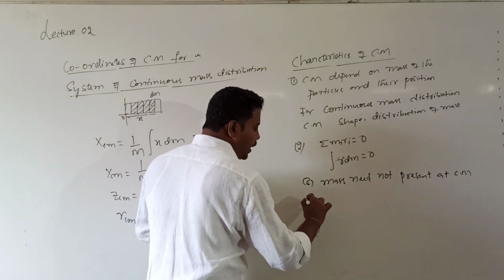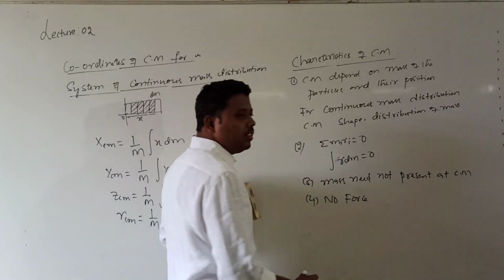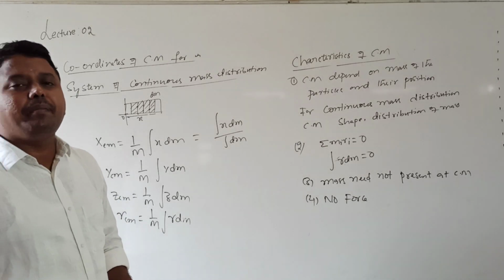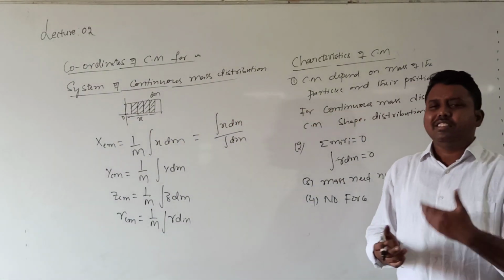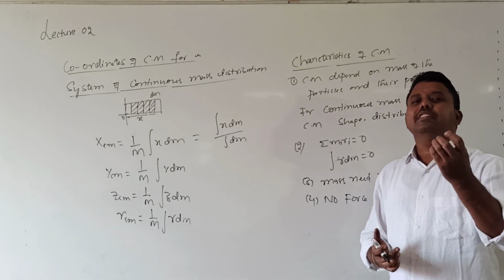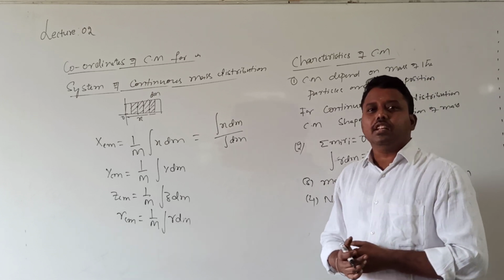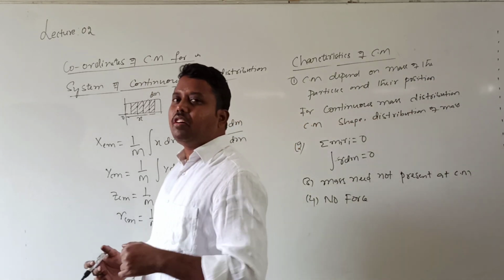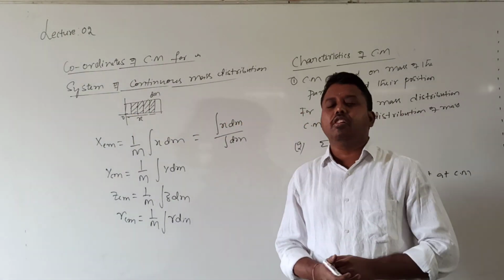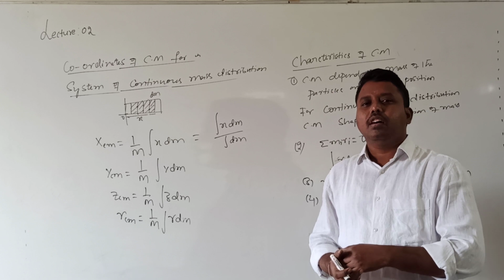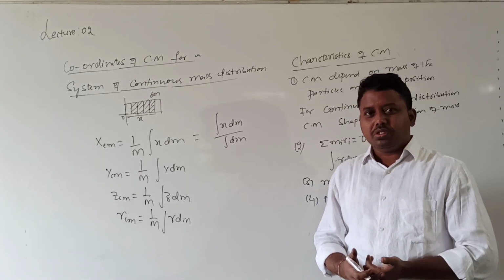Next, the fourth one: when no force is acting on the center of mass, the center of mass may be at rest or moving with a uniform velocity, similar to a general body. Center of mass is described in which motion? Translation motion. When a body executes translation motion, according to Newton's laws, unless an external force acts on the body, a body at rest or in uniform motion will continue in the same state of motion.